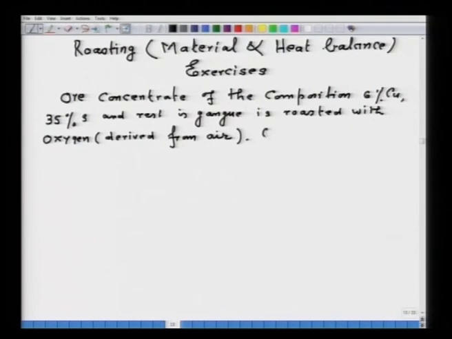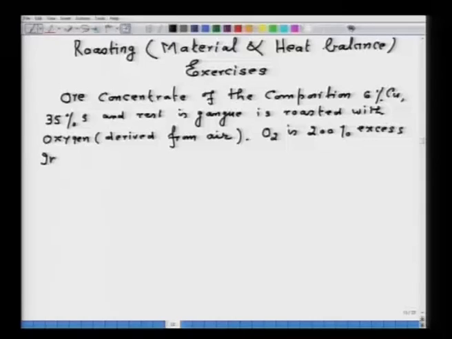Now, here oxygen is 200% excess. This means we are using 300% theoretical air for the roasting process.